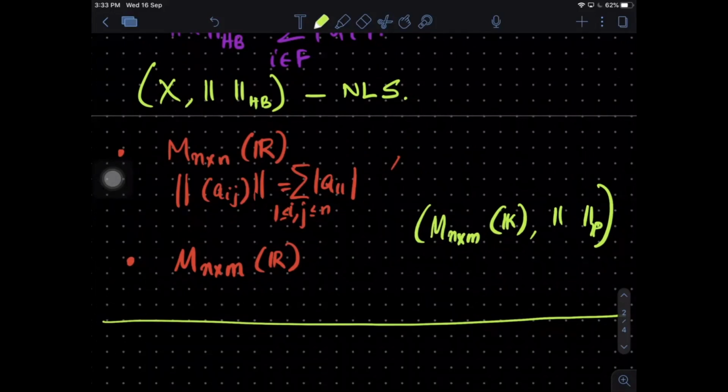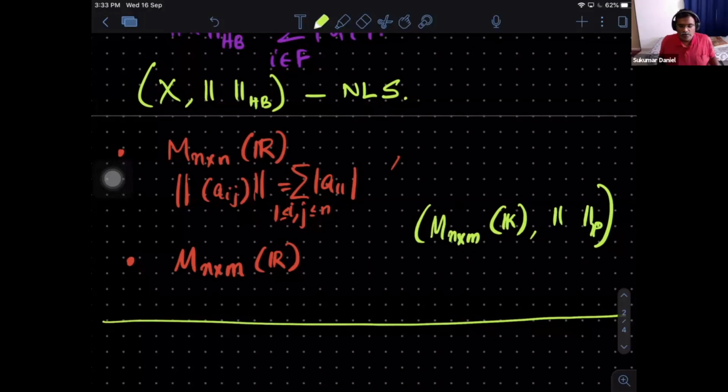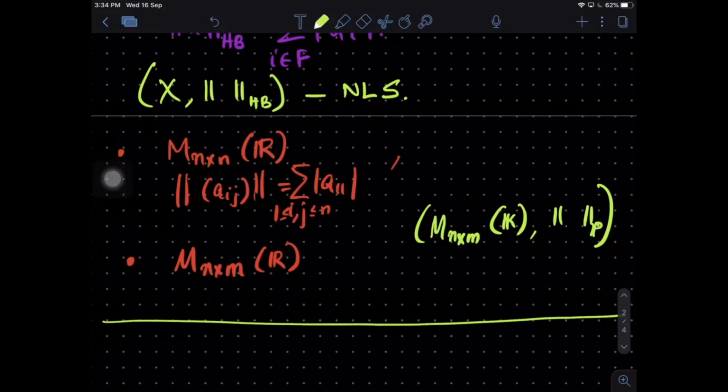My basic thought is that invertibility is necessary, I guess. Good. Of course, you should not be losing something, so invertibility means one-to-one and onto should be there. I should be able to go forward and then come back. That's fine. But anything more? What more do you expect? Linearity also. You are defining a norm only on vector spaces, so you are going from one vector space to another vector space. Whether you add and take a norm here, or you go there and add, that should be the same.